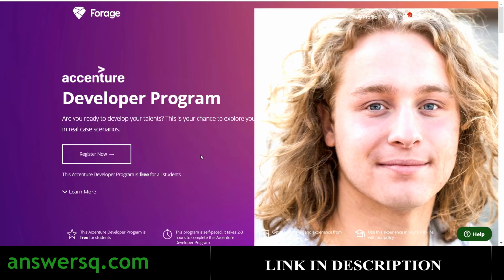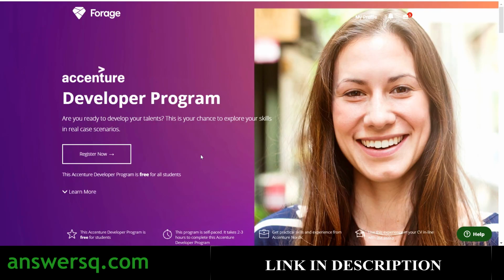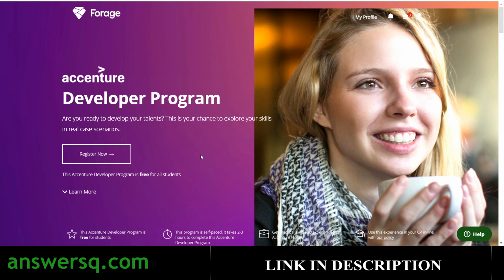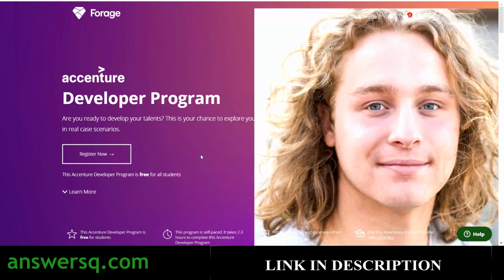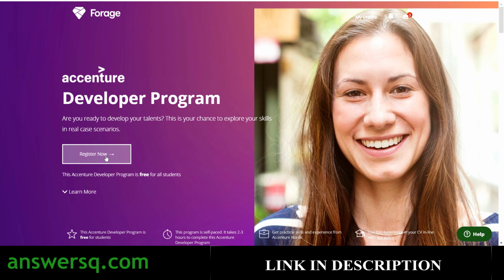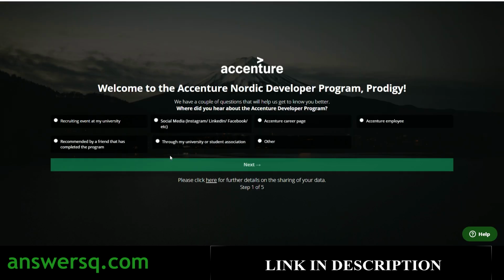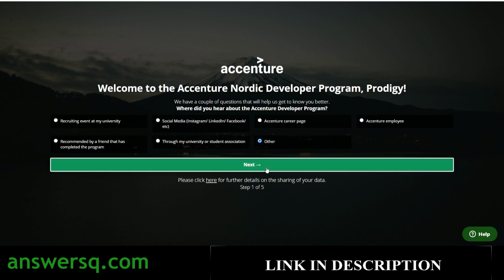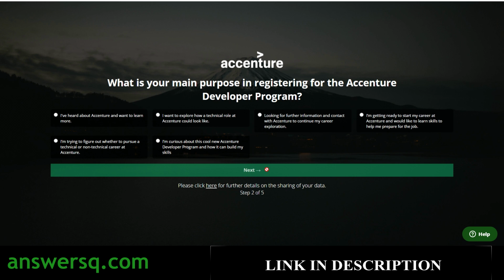Now I have created my account and logged into it. Once you log into your account, you'll be directed to the Accenture developer program homepage like this. Just click on this register now button again. Then you have to answer a few questions to enroll in the Accenture developer program. The first one is, where did you hear about the Accenture developer program? You can just choose the other option here and click on the next button. The next question is, what is your main purpose in registering for the developer program? You can choose any one option that's relevant for you and click next.